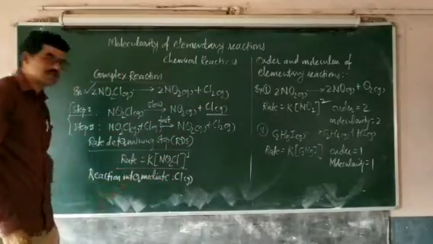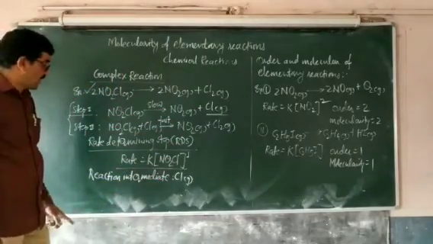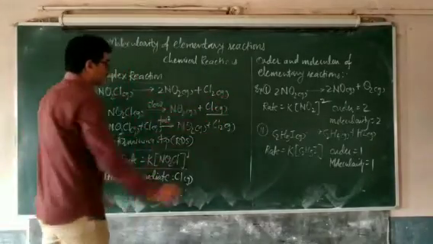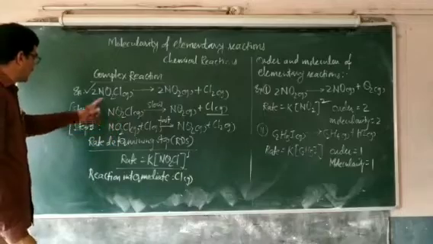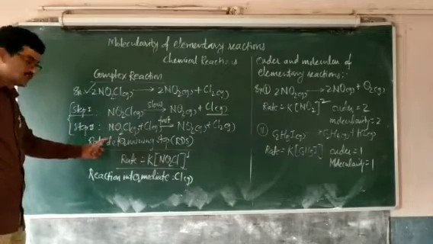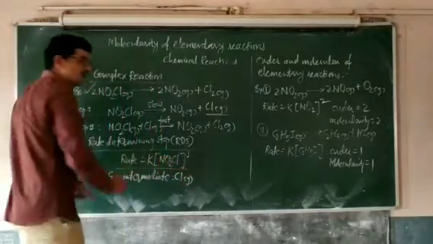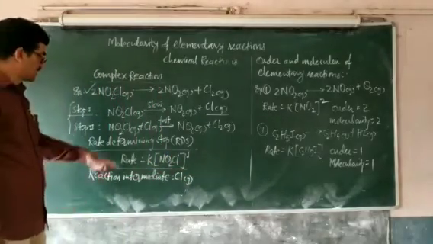The reaction intermediate never appears in the overall reaction. The overall reaction is obtained by the addition of the constituent steps, and the reaction intermediate doesn't appear in the rate law.